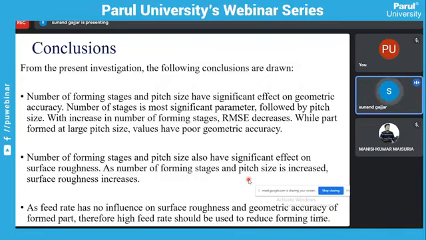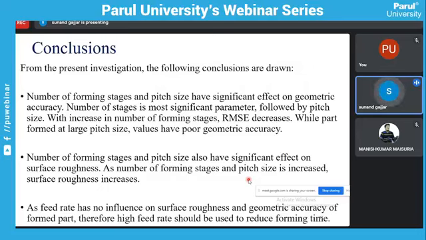So we cannot use a high number of stages. If we use more number of stages, the surface roughness also increases, right? So we have to make some relation between geometric accuracy, surface roughness and number of stages, right? And feed rate has no influence on surface roughness and geometric accuracy.